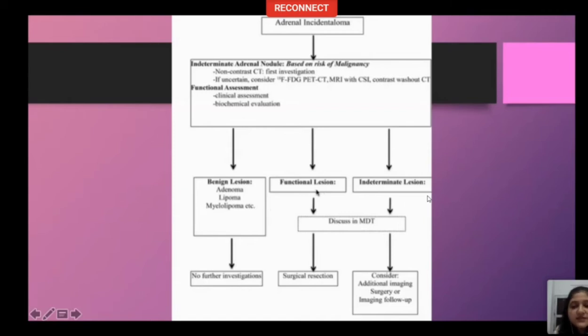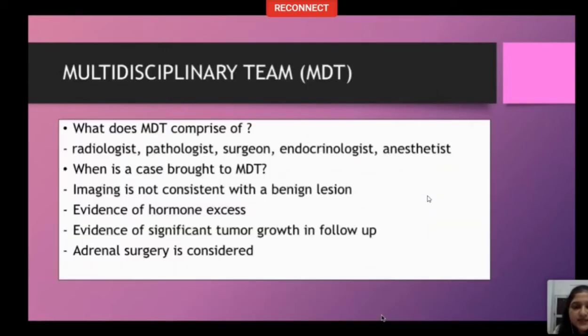But if it is a functional lesion or indeterminate lesion, I will discuss it in MDT for surgical resection or for follow-up. Now this slide introduces us to a new term, which is MDT. What is MDT? MDT is a multidisciplinary team. It comprises of radiologist, pathologist, surgeon, endocrinologist, and anesthetist.